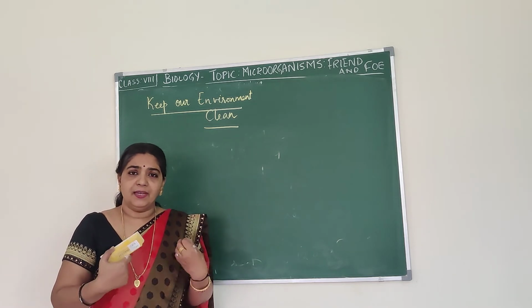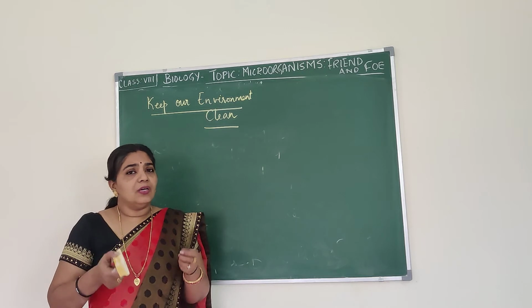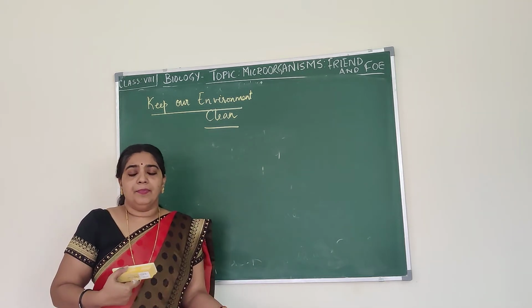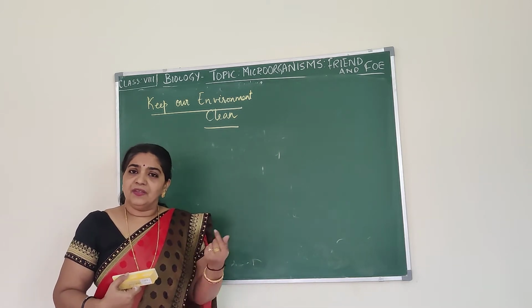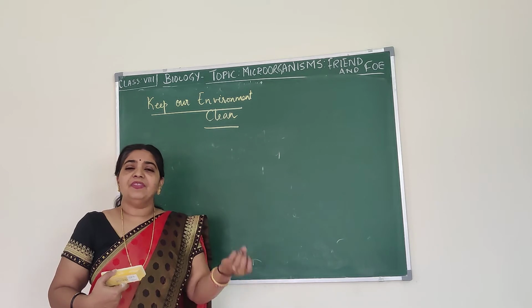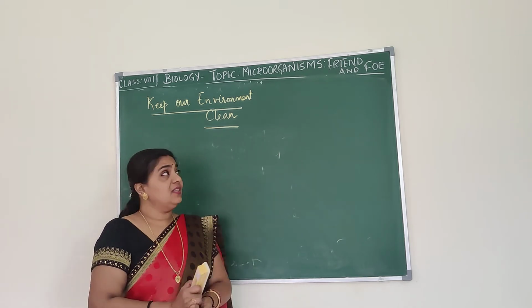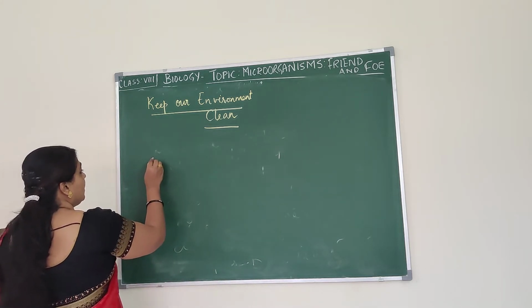It has been acted upon by the decomposers, and because of that the nutrients present in the animal and plant body are returned to the soil, and from the soil the plants will make use of the nutrients. This is how the microorganisms keep the environment clean.